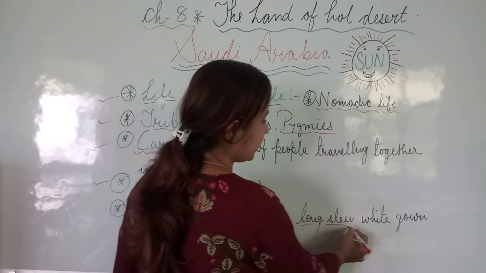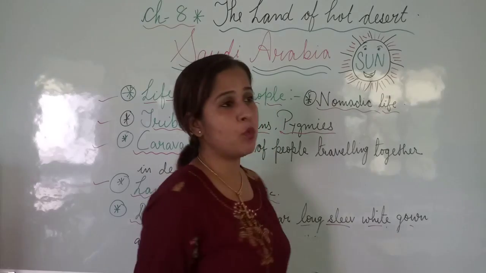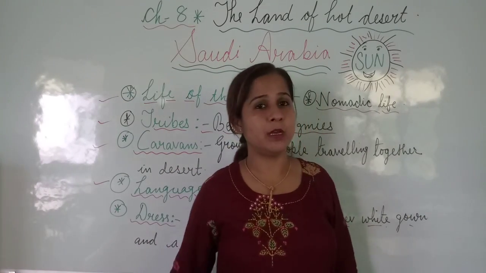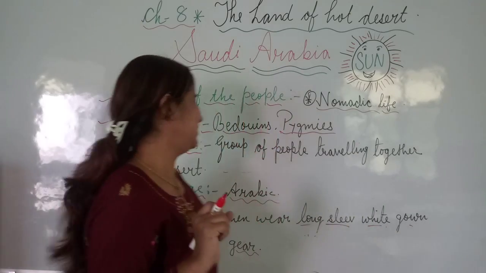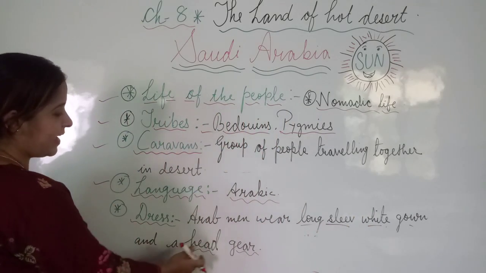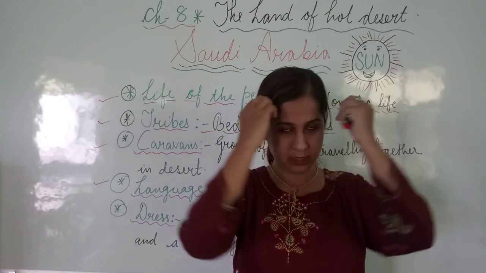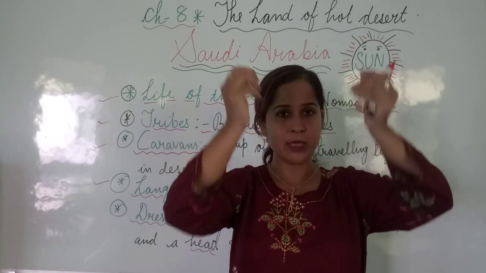They have the long sleeve white gown, which means mostly they keep a white colored gown on their body. I am talking about the men, not about the women. And a headgear. Headgear means they are having a band. यहाँ से यहाँ तक एक सर्कल बना हुआ होता है, that band.